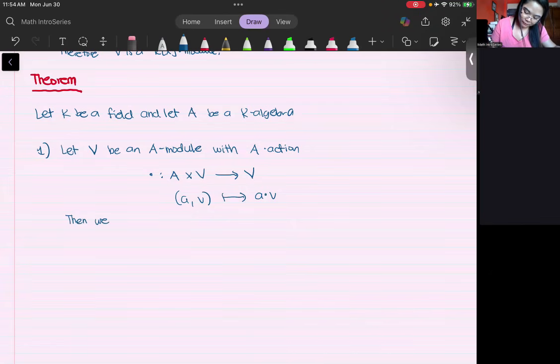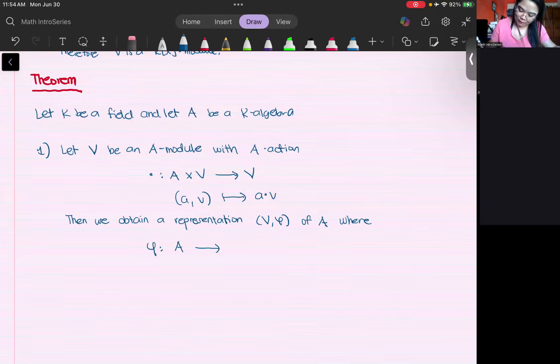Then we obtain V, phi of A, where this phi here is a mapping from A to the endomorphism space, where you take the action as defining your mapping.